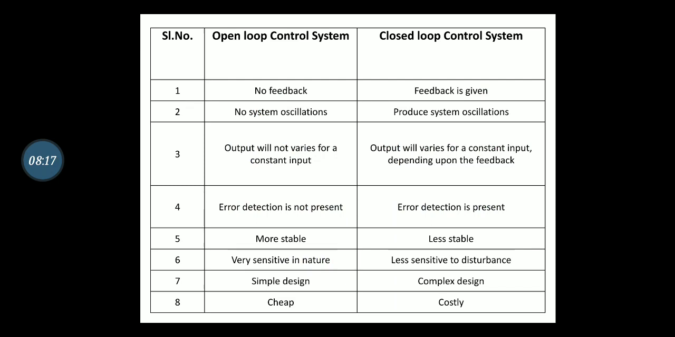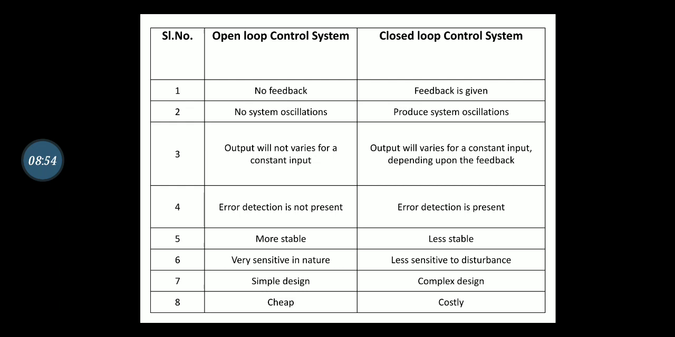Now let me discuss the difference between open loop control system and closed loop control system. First point, feedback. In case of open loop control system, there is no feedback. In case of closed loop control system, feedback is required, that is, feedback is given. Second point, no system oscillations, that means it is more stable. In case of closed loop control system, system oscillations are produced.